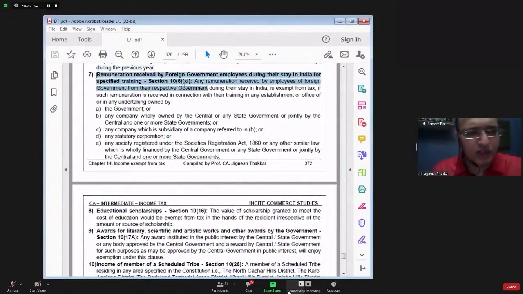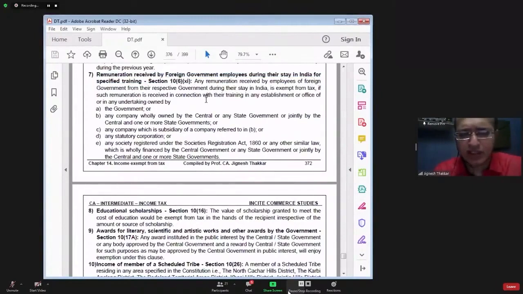Point number 7, remuneration received by foreign government employee during their stay in India for specified training. For example, the military forces of India and Russia are jointly learning something. They are doing some joint operations. For that, foreign government employees are in India for their training.